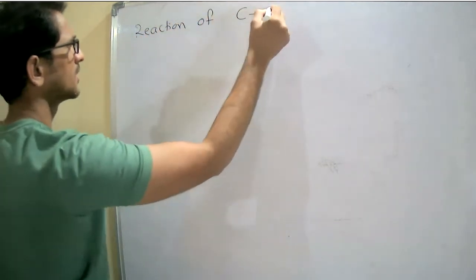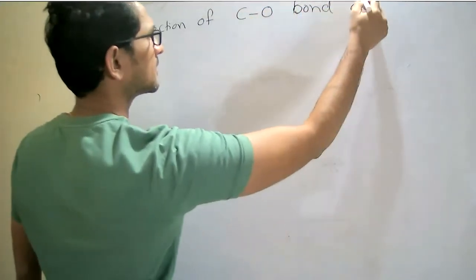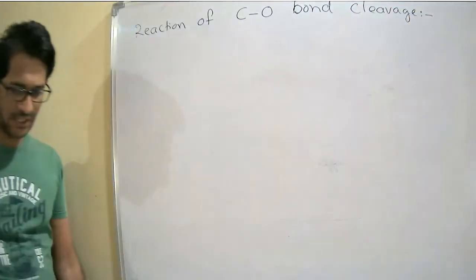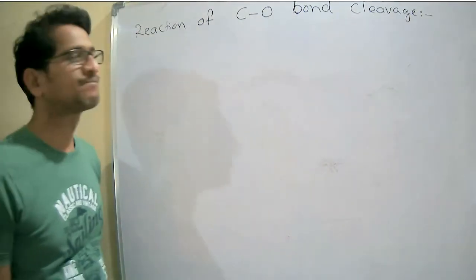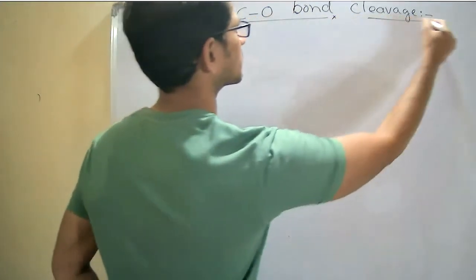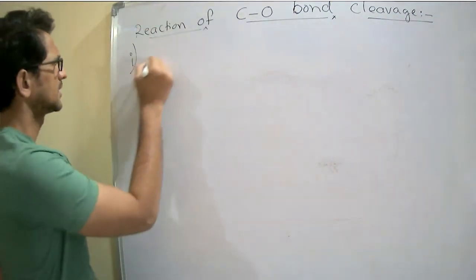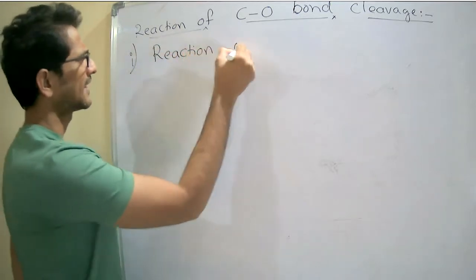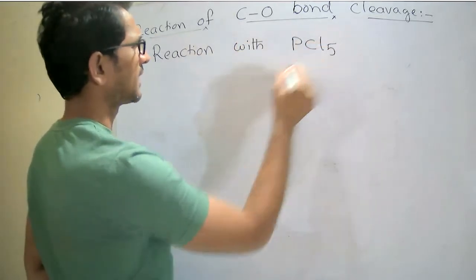Now, reactions of CO bond cleavage. First, reaction with PCl5.